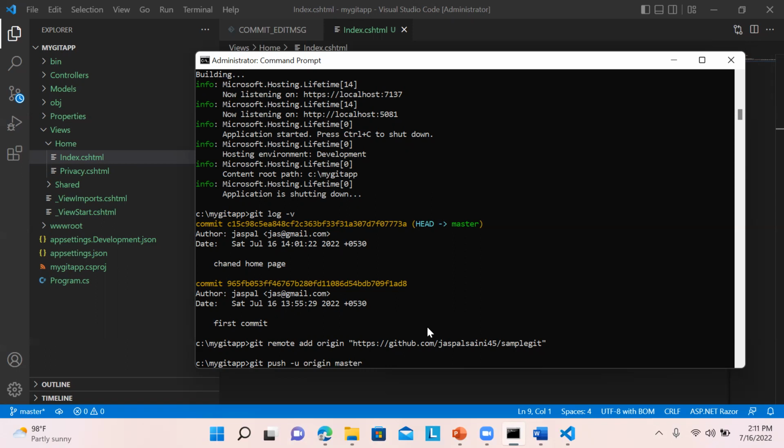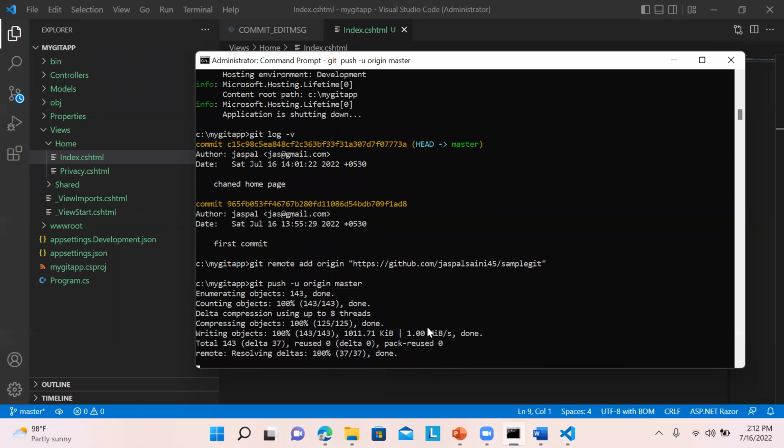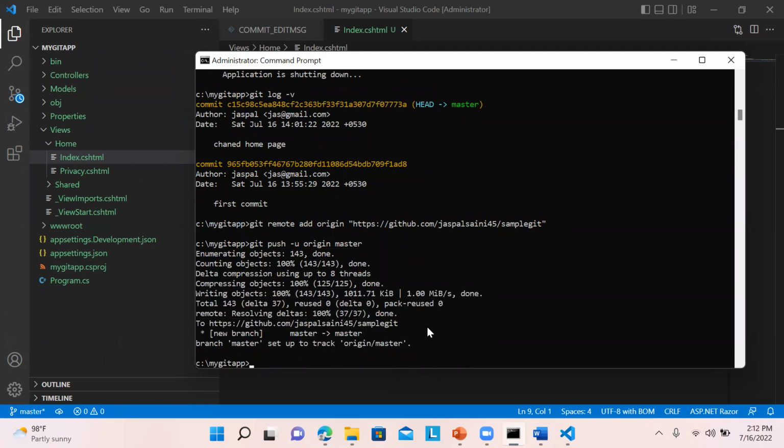So basically it keeps the origin as a variable for itself, and later on we can use it directly, no need of defining it again and again. So git push -u origin master. It may ask you about the authorization if you're doing it for the first time, but on my machine I have already given the authorization, so you might get an extra pop-up to authorize GitHub in order to push the code. So you might get an authorization page from GitHub.